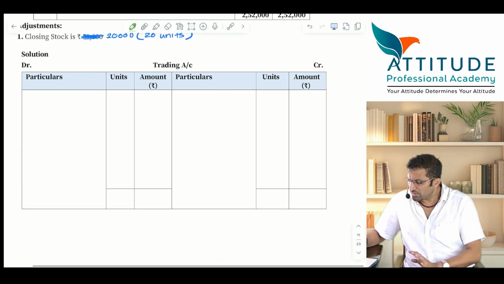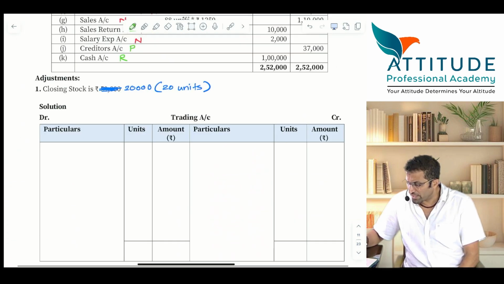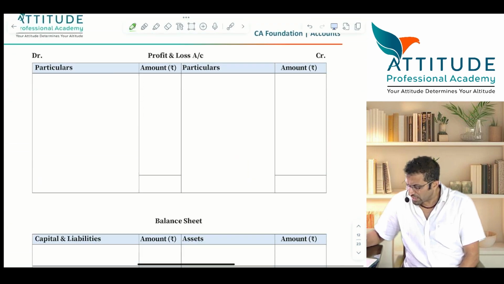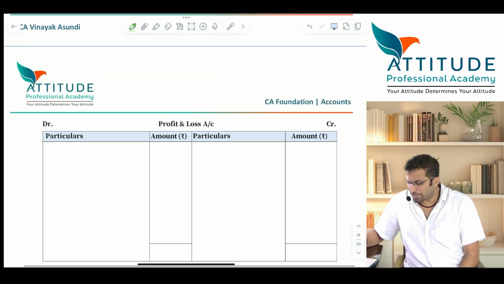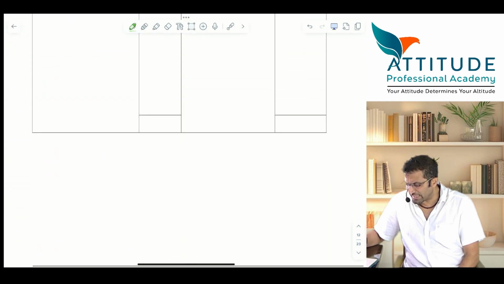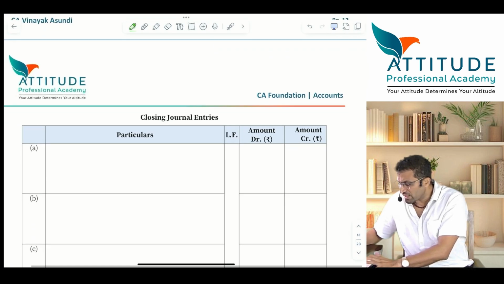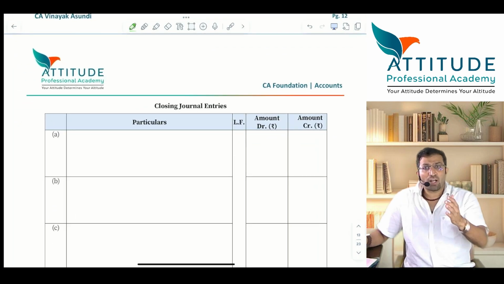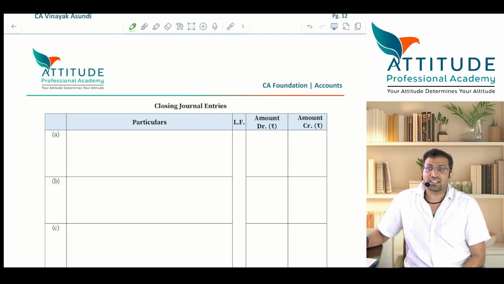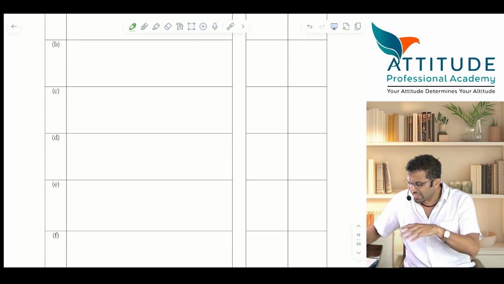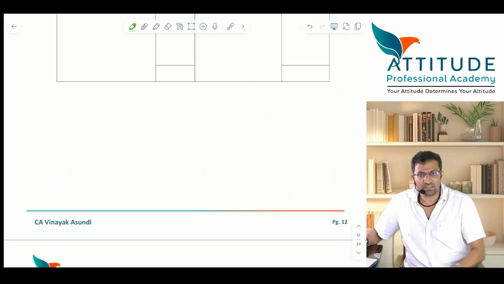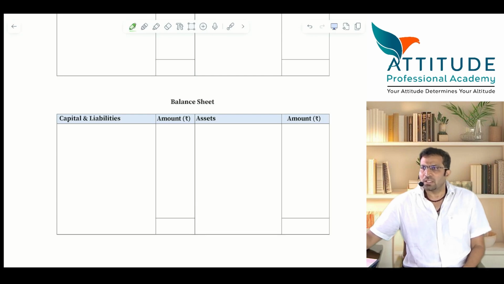Trading account with units. Okay. Units column and amount column. Profit and loss account, and then balance sheet. I repeat once again, trading account 6 lines, P&L 4 lines, balance sheet 6 lines, followed by closing journal entries. But what we are going to first pass is closing journal entries and then post it into what? Trading and P&L. Is that clear? Journal entries will see. Kitna hota hai utna karenge hum. You don't have to worry about journal entries. I hope all of you have copied the format.